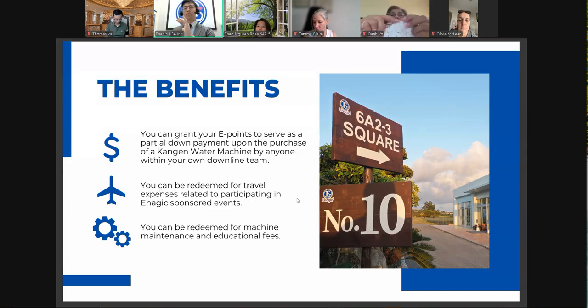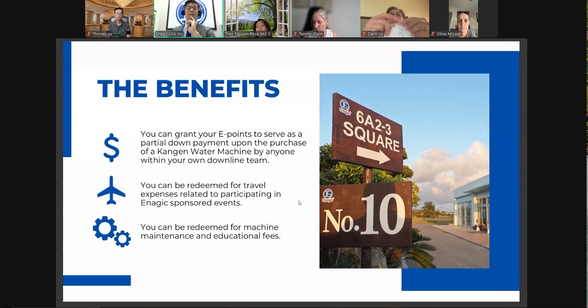For those coming to the convention, I hope that a lot of people already have EAPA membership or are interested in purchasing it, because you're going to be able to get reimbursements for Enagic hosted events, one of which is the global convention. You can reimburse the event ticket, and also hotels, which is accommodation, and flights and taxi, which is transportation.